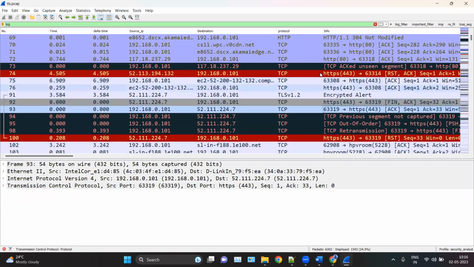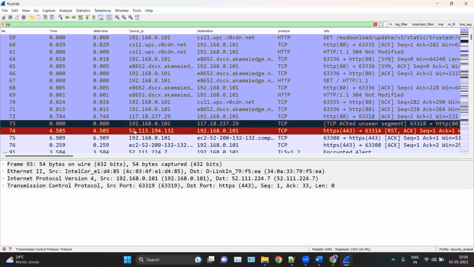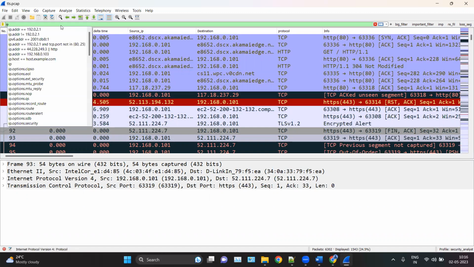So here we have some packets. Let's filter on the basis of this packet, which is IP.